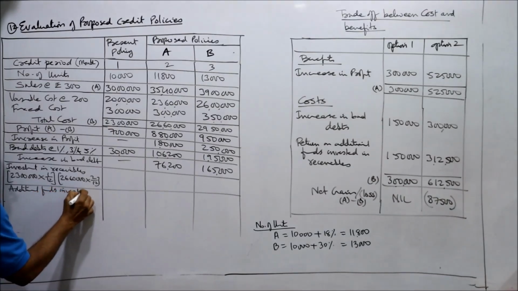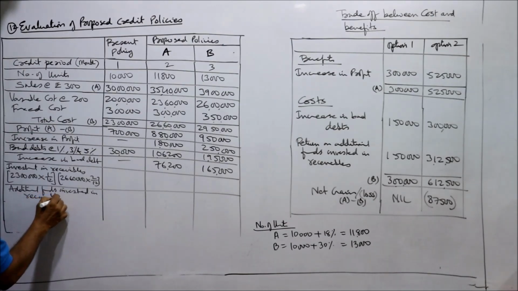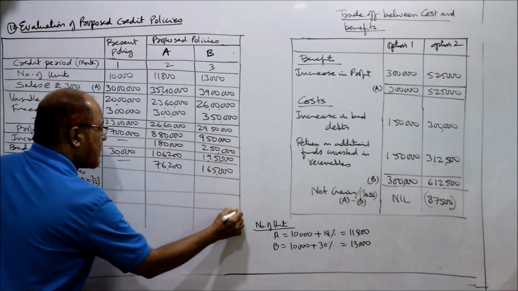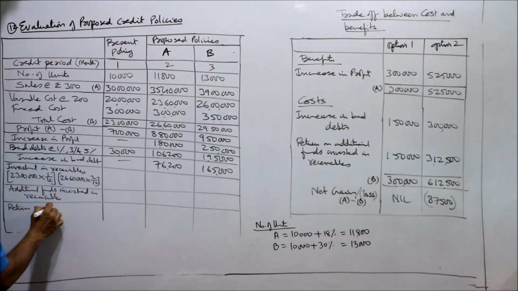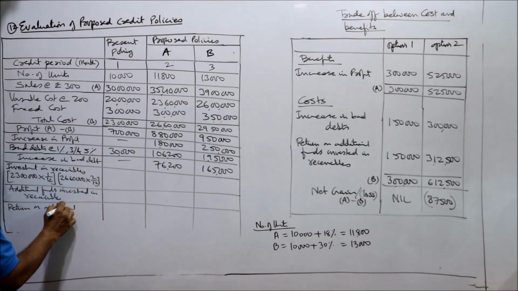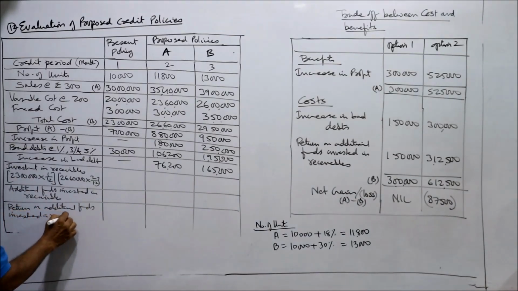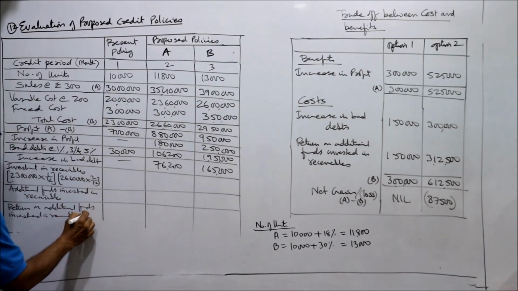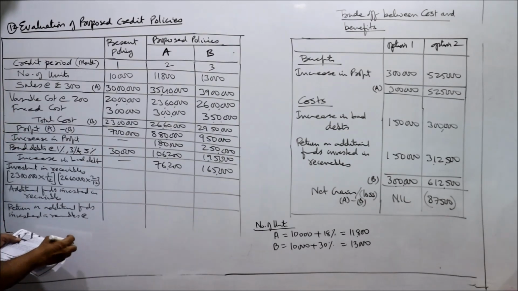Additional funds invested in receivables. Return on additional funds invested in receivables at the rate of 20%.